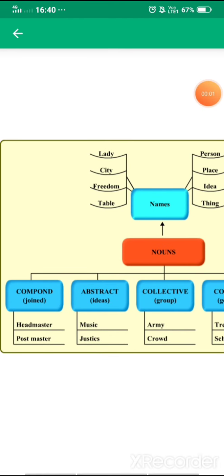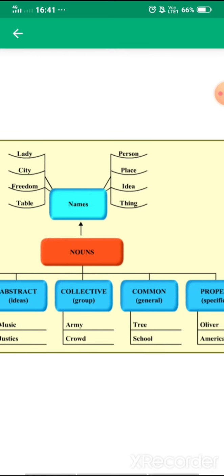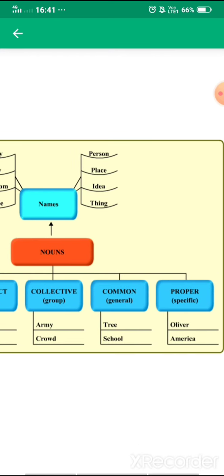Now here students, you can see how many types of nouns there are. Number one is compound noun, next is abstract noun, collective noun, common noun and proper noun. We will be reading from the right side. First is proper noun. Proper noun means the specific name of something. Second is common noun, which is generally used, as in boy or girl. For any boy, the common name is boy.